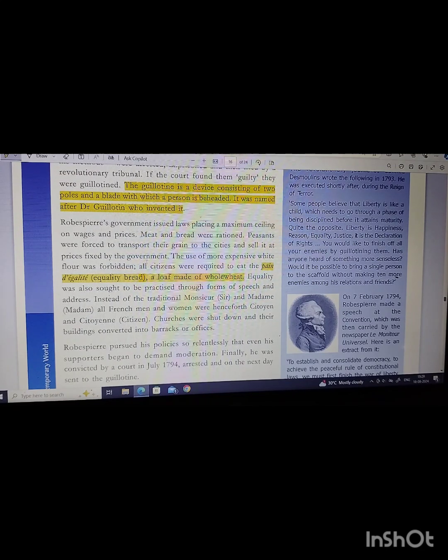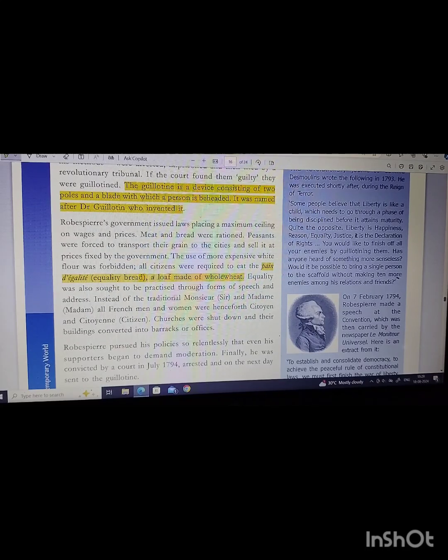Peasants were forced to transport their grain to the cities and sell it at the fixed price of the government. The use of more expensive white flour was forbidden, and all citizens were ordered to eat the pain d'égalité, that is the equality bread, a loaf made of whole wheat.